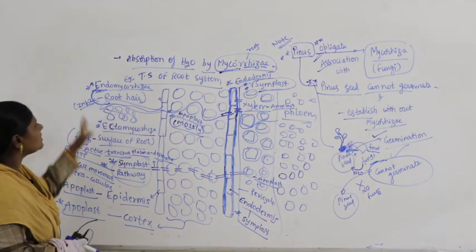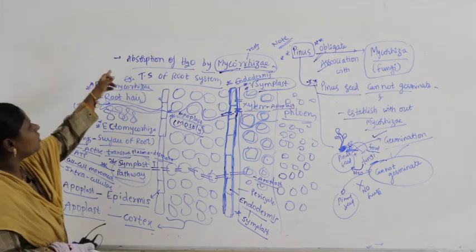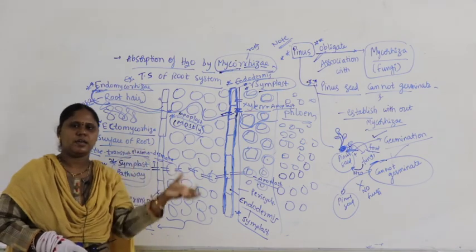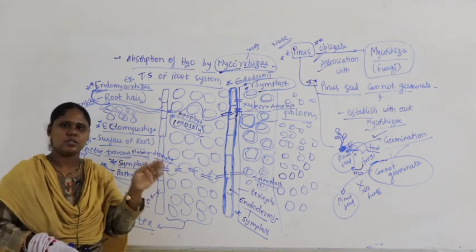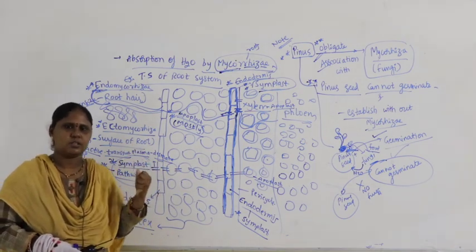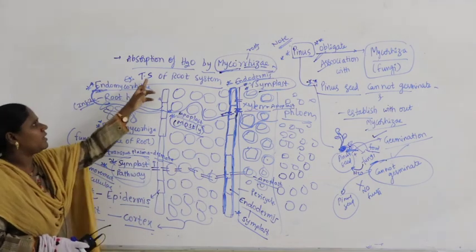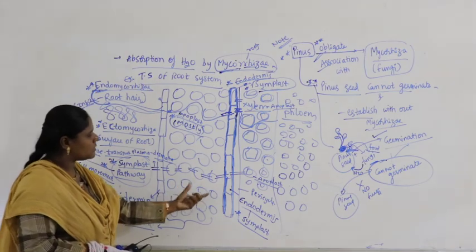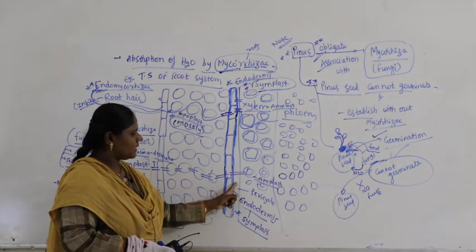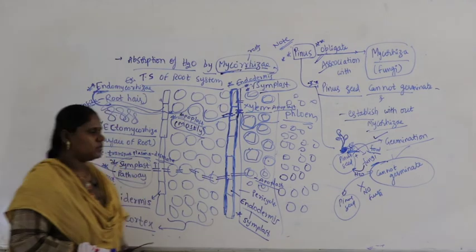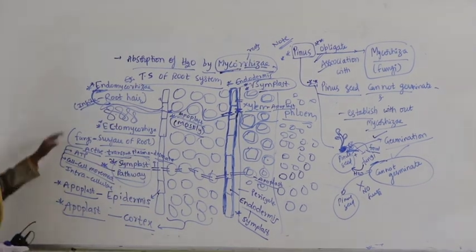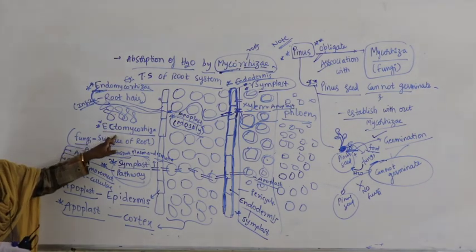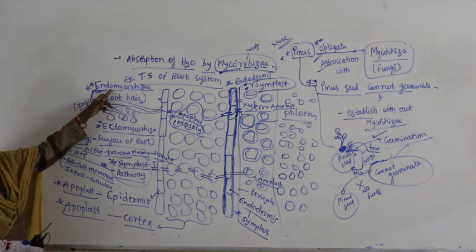Now let us quickly revise what we have studied: absorption of water by mycorrhiza. Not only root hairs and secondary and tertiary roots, sometimes fungi also help them take water from the surrounding soil. How? Again we take the tiers of the root. The first layer is the epidermis, next is the cortex, then endodermis, pericycle, xylem and phloem. Sometimes fungi grow on the surface, called ectomycorrhiza. In this case we are speaking about endomycorrhiza.